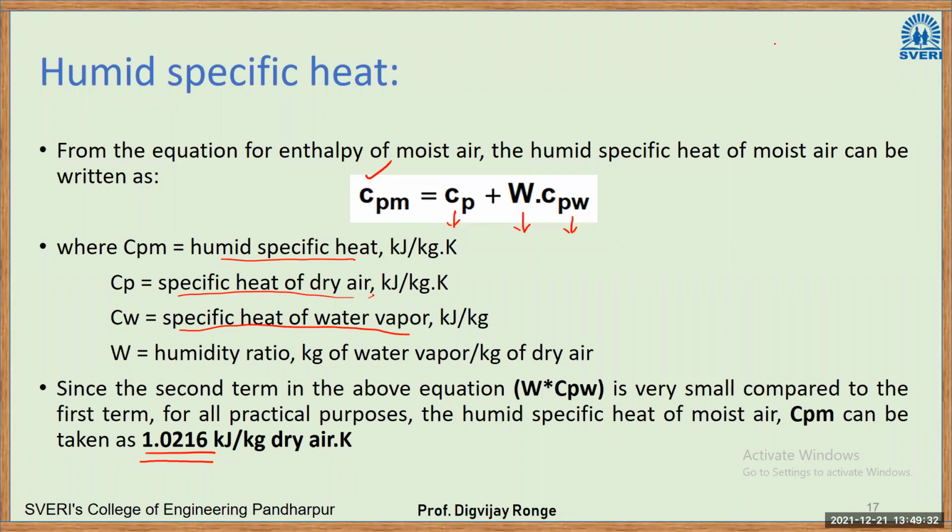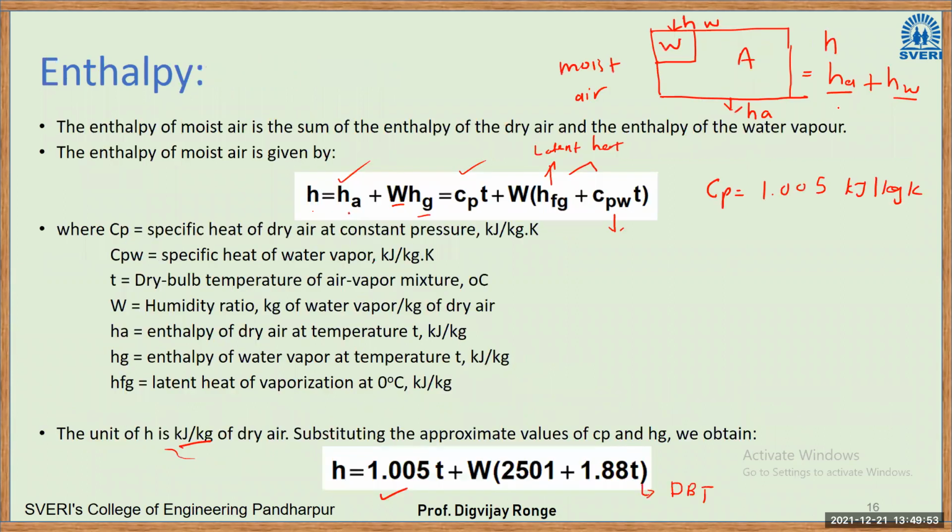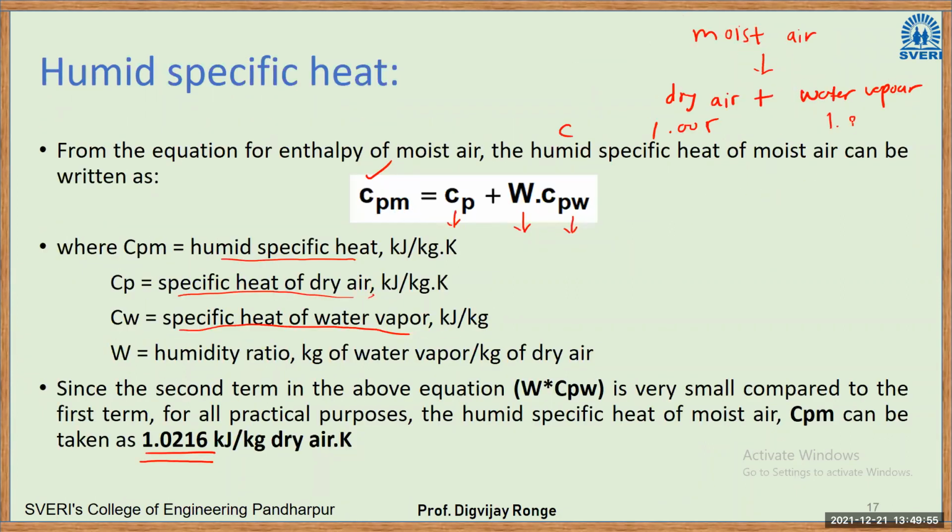Right. So up to this point, we are dealing with moist air only, which is a combination of dry air plus water vapors. For dry air, the Cp value here is 1.005. For water vapor, we have seen the value here is 1.88.